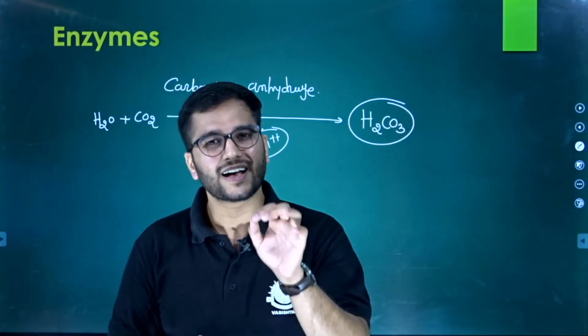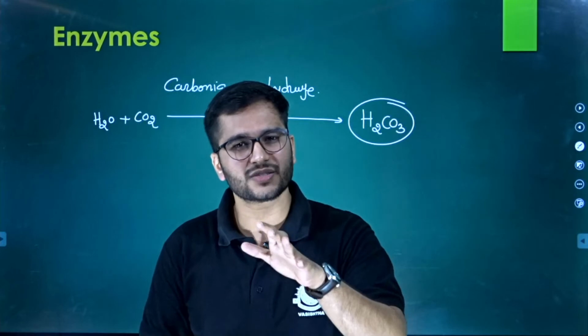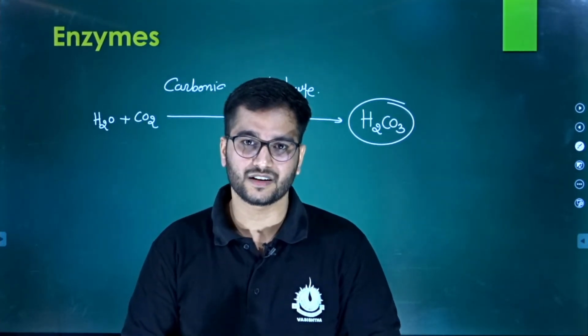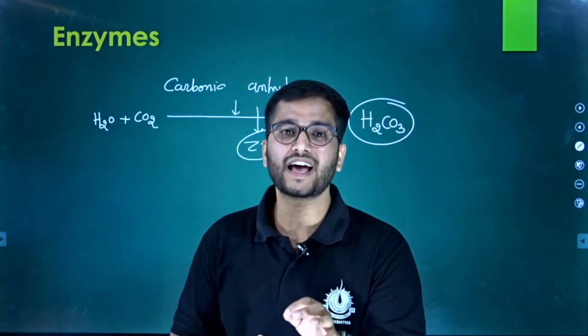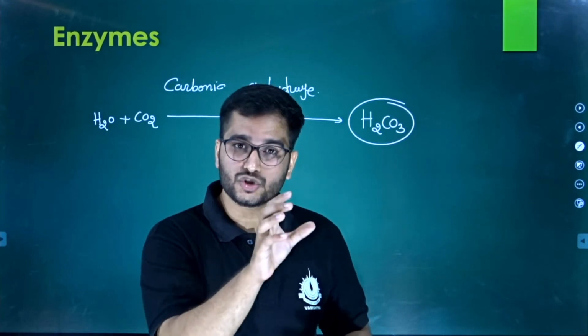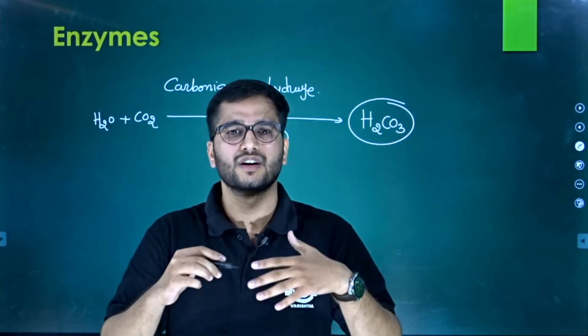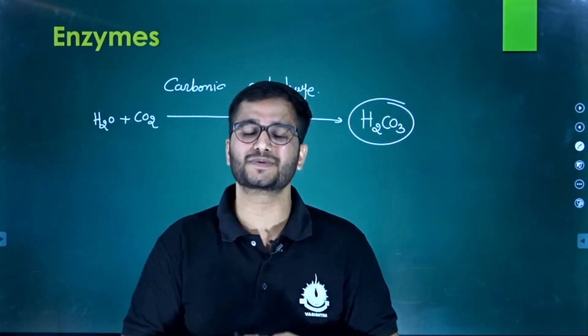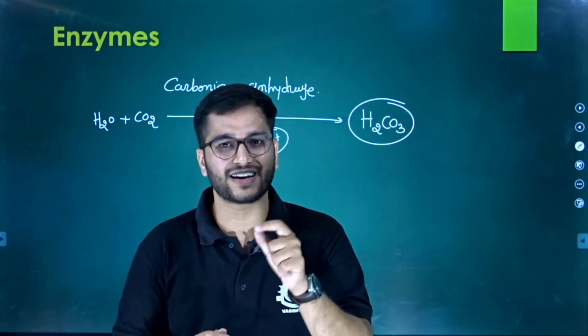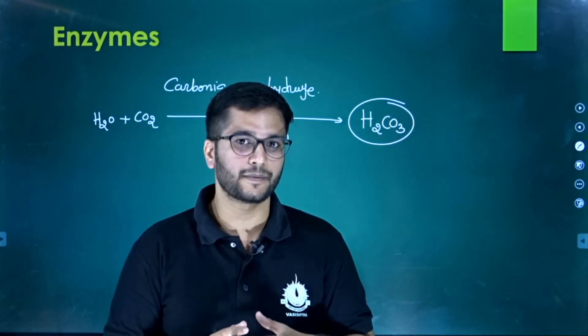Without zinc, carbonic anhydrase is merely a protein molecule that cannot do anything, right? So if carbonic anhydrase has to work, if you want to join H2O and CO2, you have to use zinc in this particular process. So zinc is a cofactor, and a coenzyme as well.